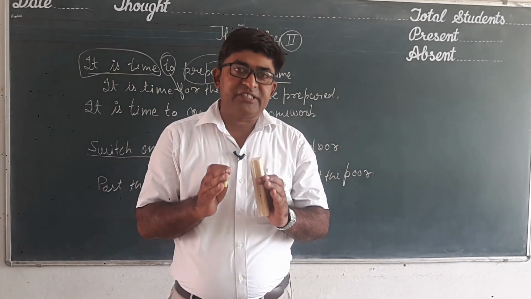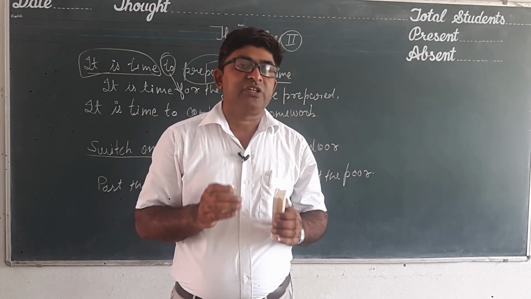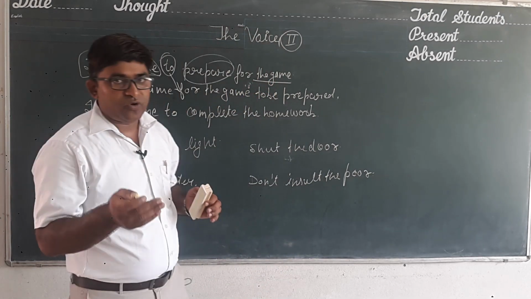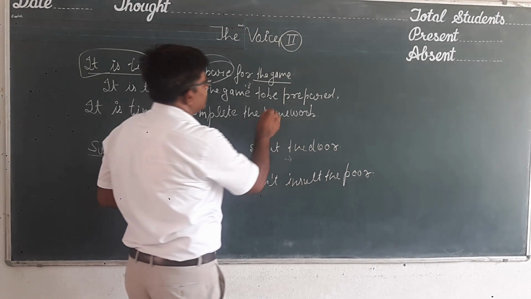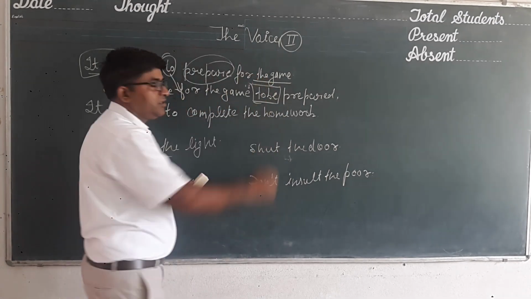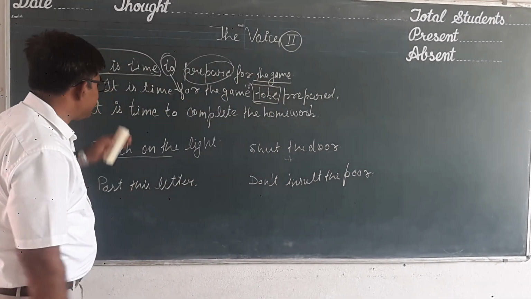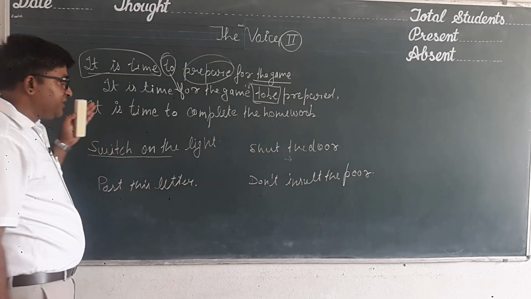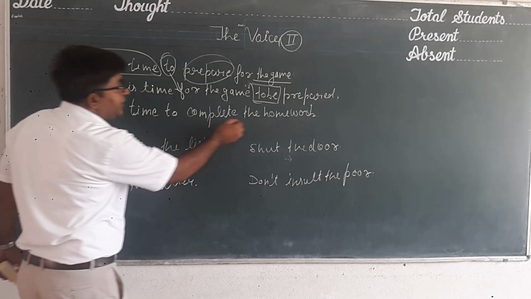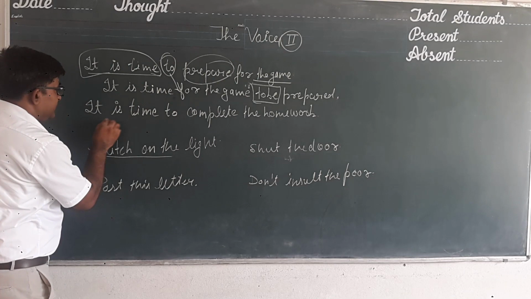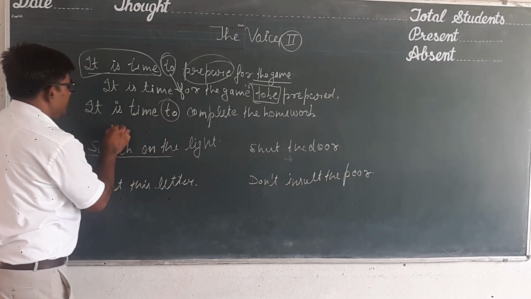After "it's time" we shall use "for", and before the main verb we shall use "to be". This is the simple sentence. Let us practice one more sentence: "It's time to complete the homework." So "to" will be replaced by "for".